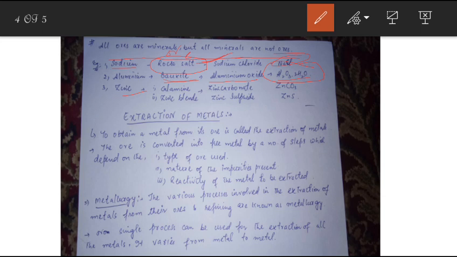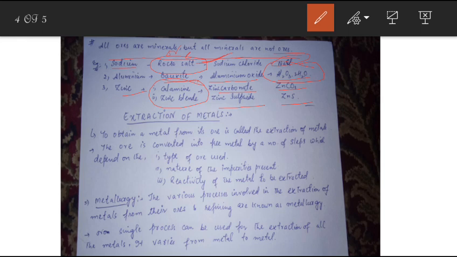Third one is zinc. It is present in the form of two ores. First one is calamine and second is zinc blende. Chemical name for calamine is zinc carbonate. ZnCO3 is its chemical formula, and zinc blende is called zinc sulfide, and its chemical formula is ZnS. These are some examples of the metals and their ores.